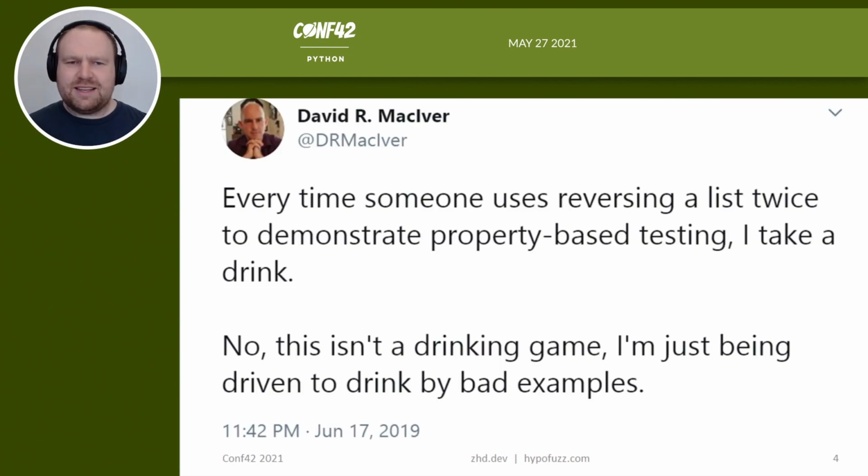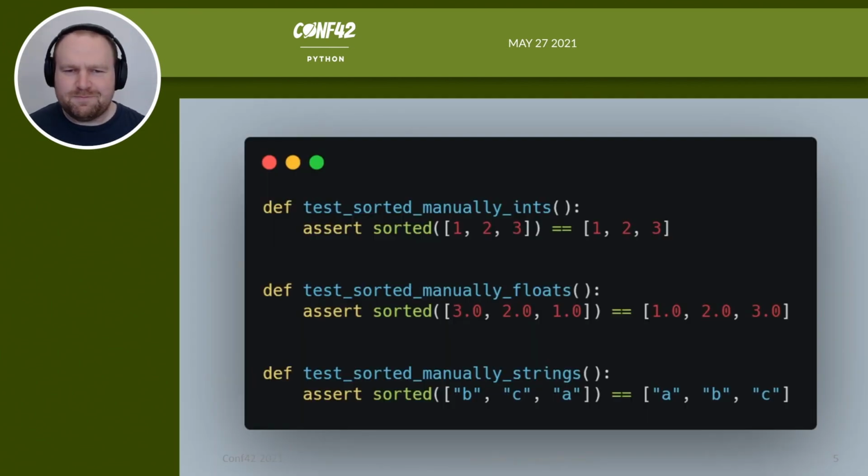And we're going to use the example, thanks to my friend David, not of reversing a list twice. We're going to use the example of sorting a list. Sorting is a classic algorithm, and you've probably all sorted things a few times yourself. So our classic sorting tests might look something like this. We say that if we sort a list of integers 1, 2, 3, we get 1, 2, 3. So we're checking that sorted things stay sorted.